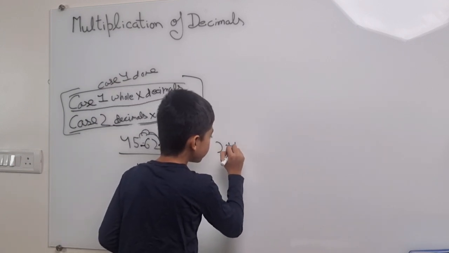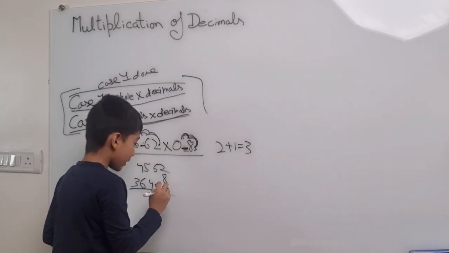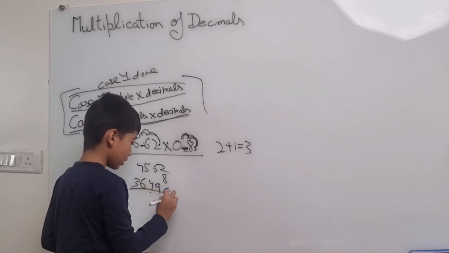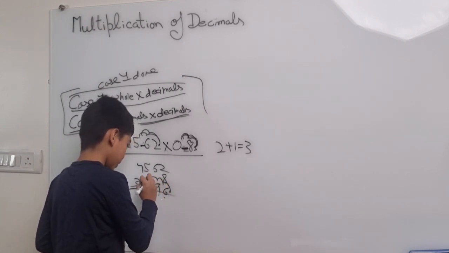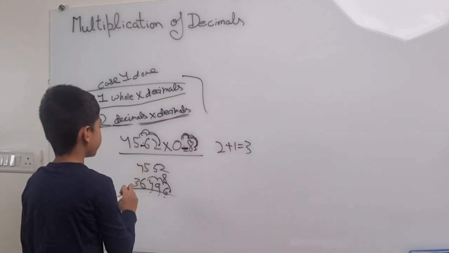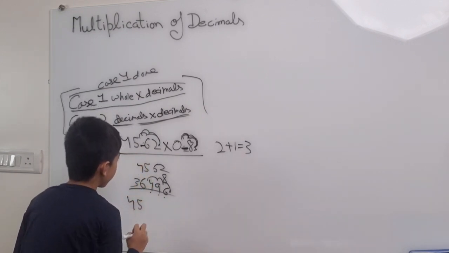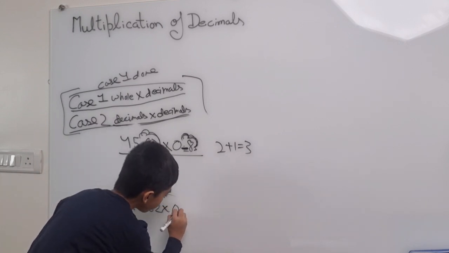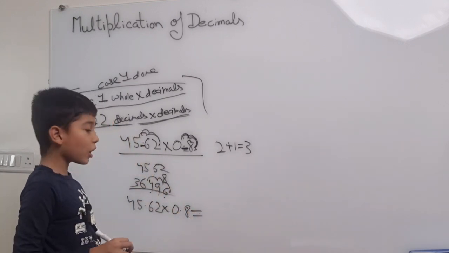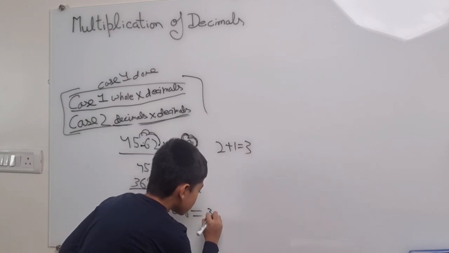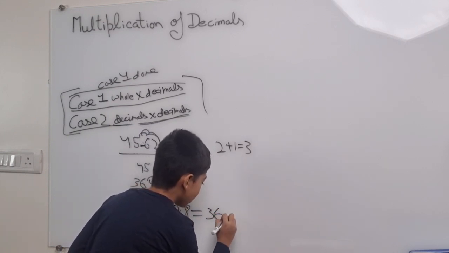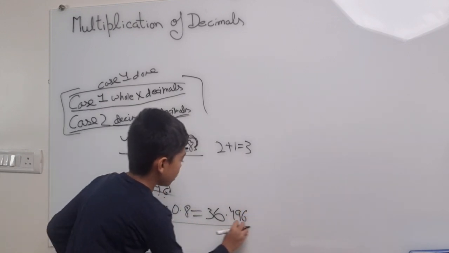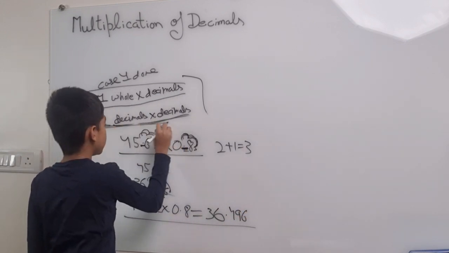Now here the point was after 2 digits and here it was 1 digit. So 2 plus 1 is 3. So we will put this point after 3 digits. 1, 2, 3. So the answer will be: 45.62 multiplied by 0.8 is, final answer is 36.496.